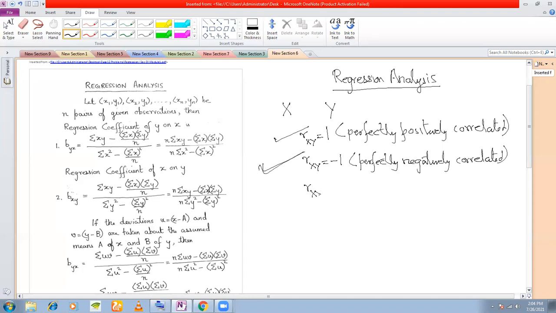Now, suppose if I have Rxy is equal to 0.75, then what will happen? This is a very strong correlation. Strongly positively correlated. Strong positive correlation. Now, what does this mean? This means that if X is increased by 100, Y will increase approximately by 75. How much exactly? We don't know. That is what we determine by our regression analysis.